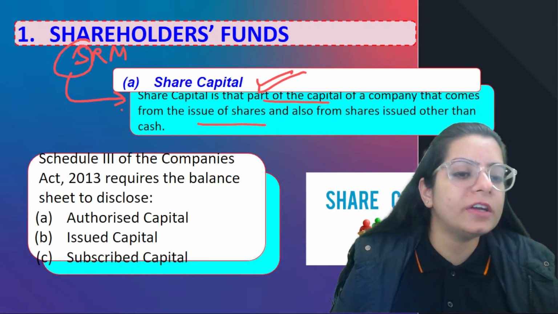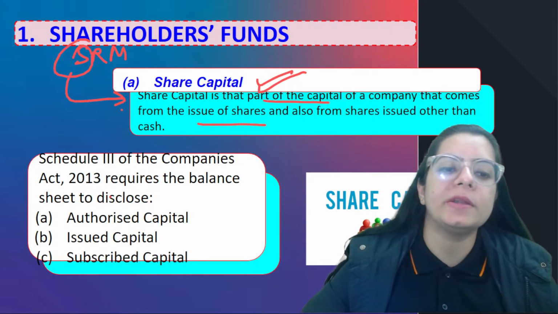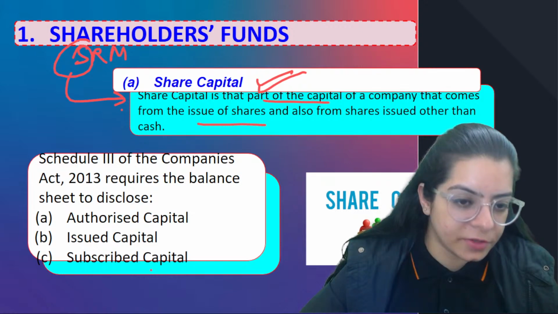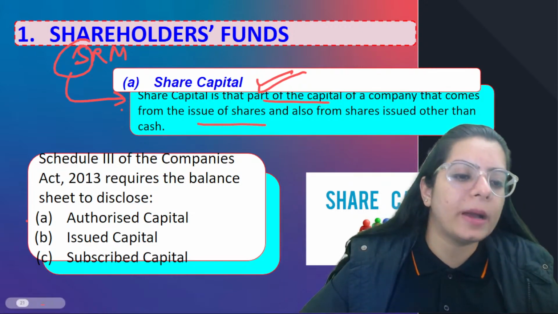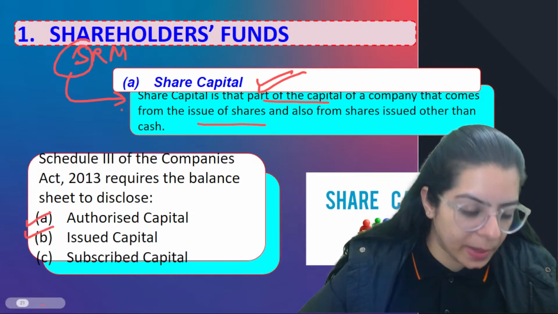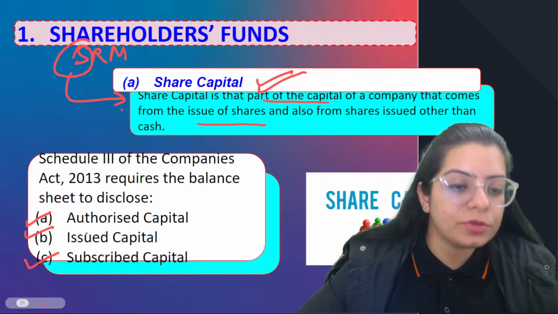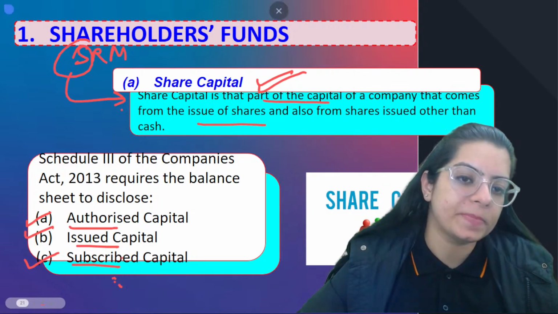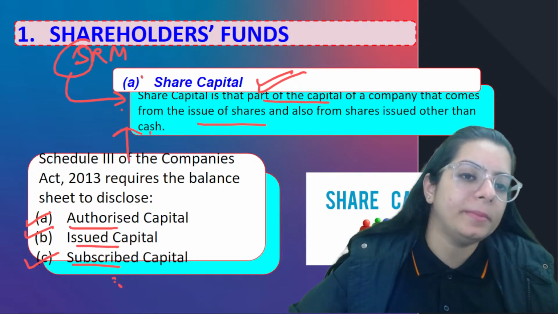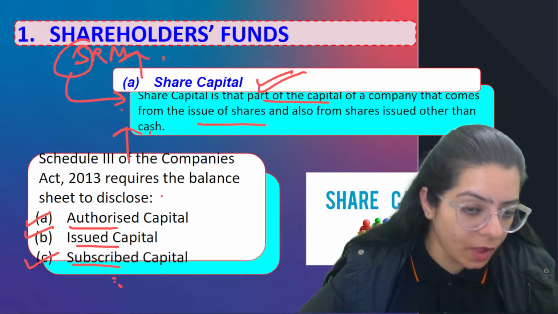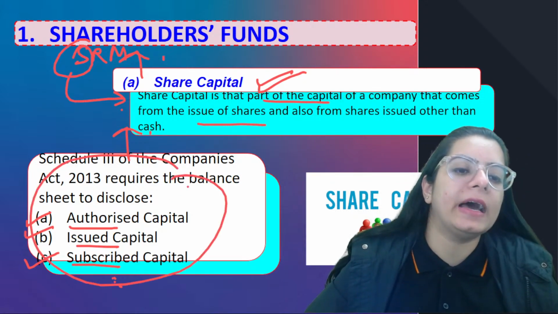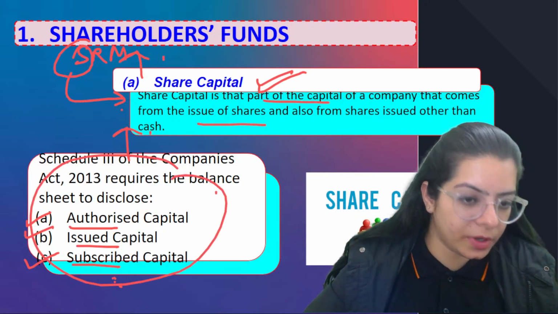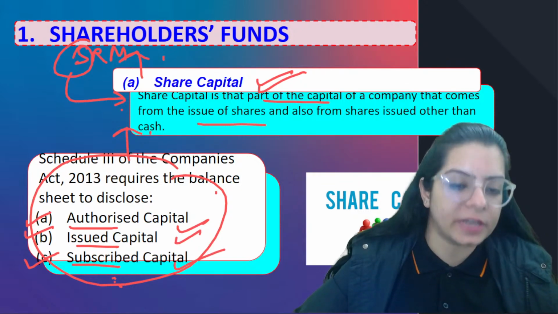If you have done shares, you might know that share capital is divided into further capitals also: authorized capital, issued capital, subscribed capital. If you get any of these capitals and they ask you for the head, the head is share capital and the main head is shareholders' fund. So all kinds of capitals lie under share capital, whether it be authorized, issued, or subscribed.